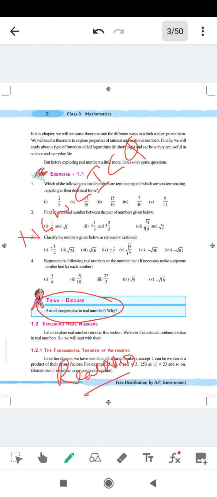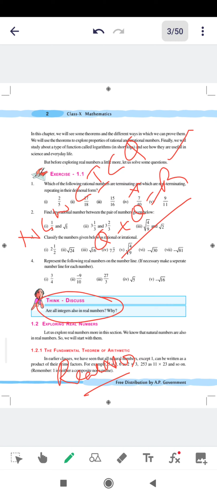Rational numbers plus irrational numbers is equal to real numbers. So all integers will definitely be in the real numbers.